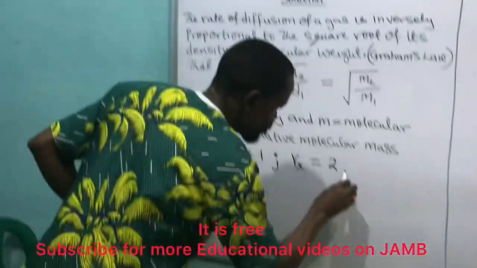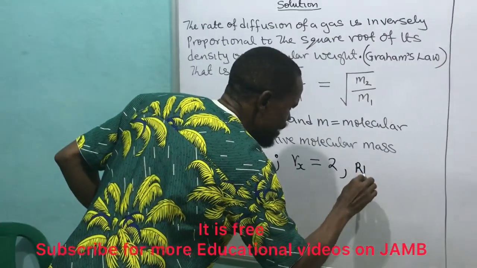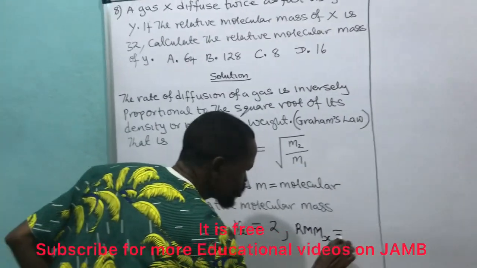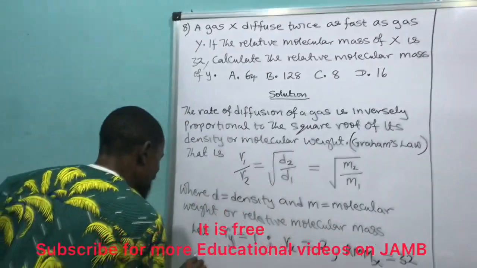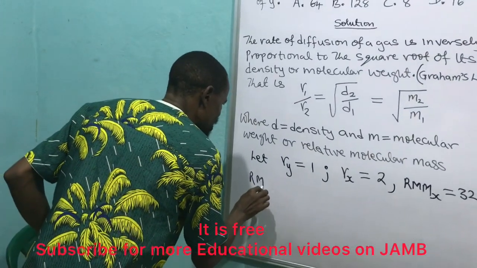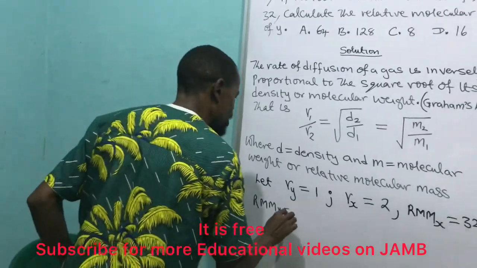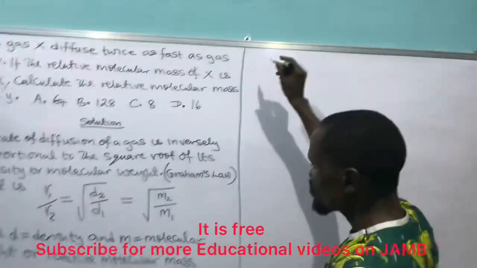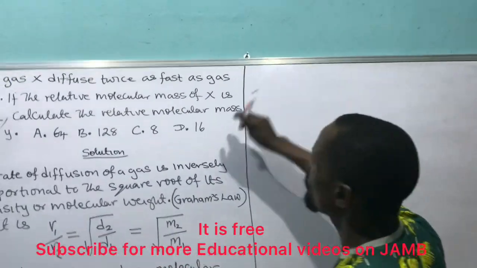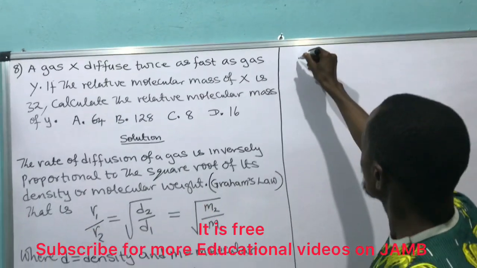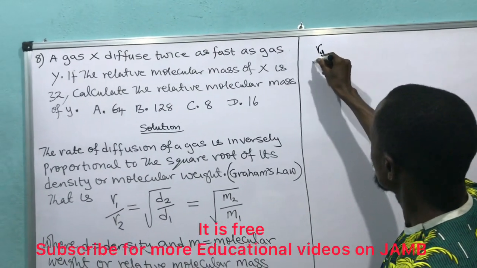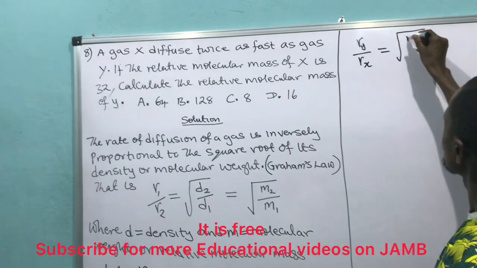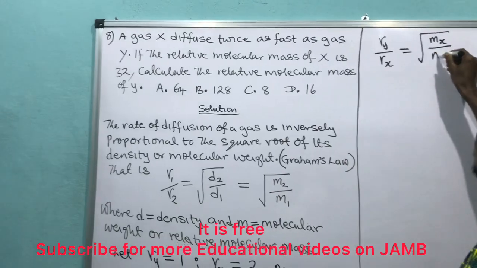Then if the relative molecular mass of X is 32, what did they give me? M means relative molecular mass. The relative molecular mass of X is equal to 32. What they ask me now is M of Y. The relative molecular mass of Y is a question mark. Then I can come over here to use the formula. R_Y over R_X is equal to the square root of the mass of X all over the mass of Y.